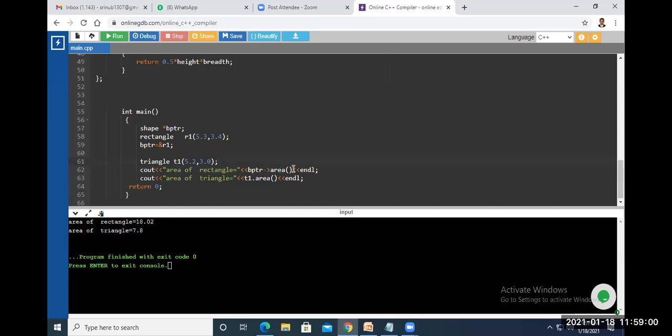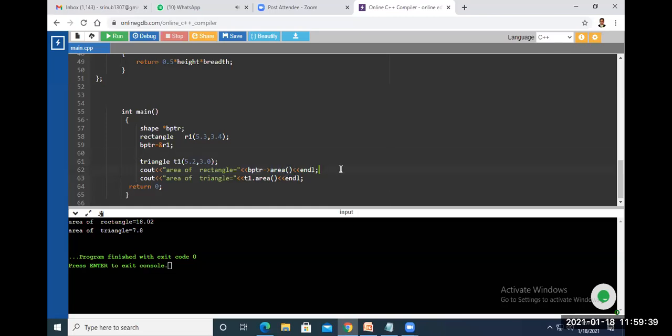So here you can see which class version of this area function will be called. We have the area function implementation in the rectangle class as well as the triangle class, right? The base class shape is common for both. Now I am calling the area member function by using the base class pointer. Which definition will be called, rectangle class definition or triangle class definition?